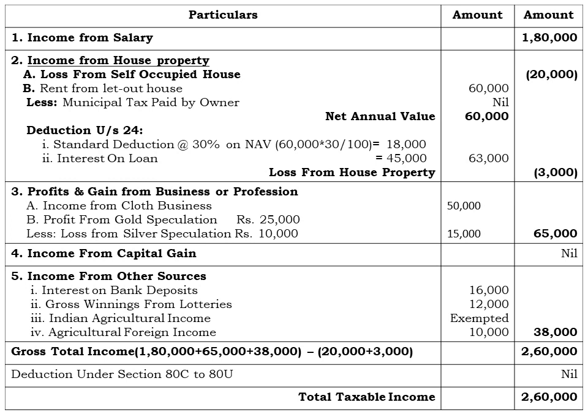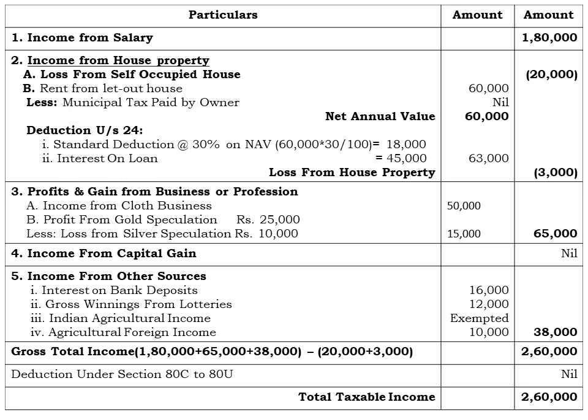We have listed out the income in the first column and the loss in the second parenthesis. So incomes are 1,80,000, that is the income from salary, plus 65,000, that is profit from business, plus 38,000, that is income from other sources. We have to deduct the loss from the house property, that is house 1 is having the loss of 20,000 plus house 2 is having the loss of 3,000, that amounts to a gross total income of rupees 2,60,000.